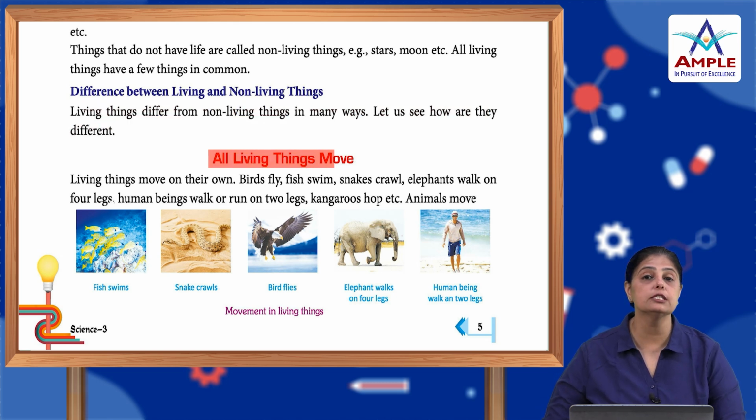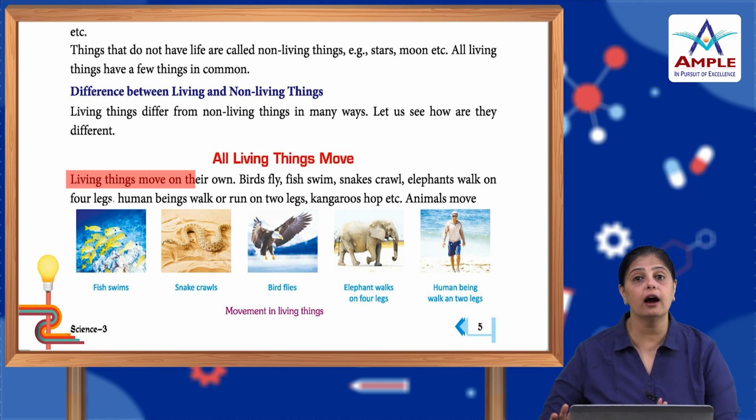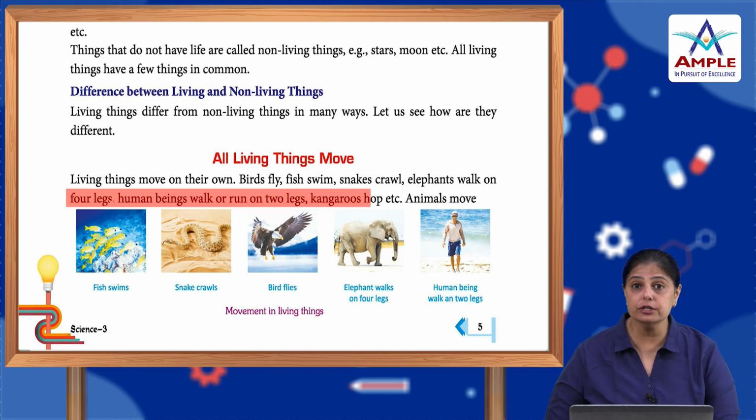All living things move. Have you seen any non-living thing moving? No. It stays in its place until we move it, alright. So, living things move on their own. Birds fly, fish swim, snakes crawl, elephants walk on 4 legs, human beings walk or run on 2 legs, kangaroos hop, etc. So, animals move.